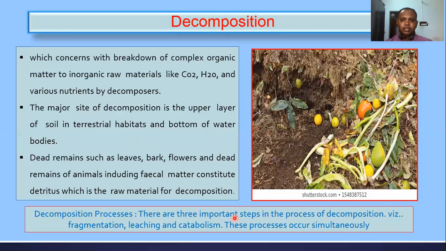These processes occur one by one: first fragmentation, followed by leaching, followed by catabolism, right?